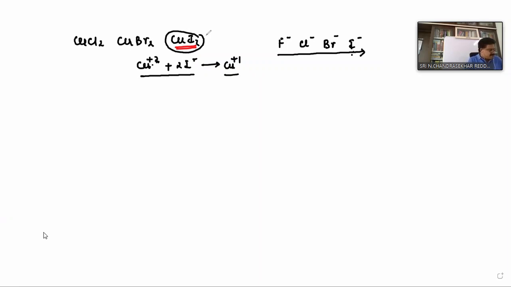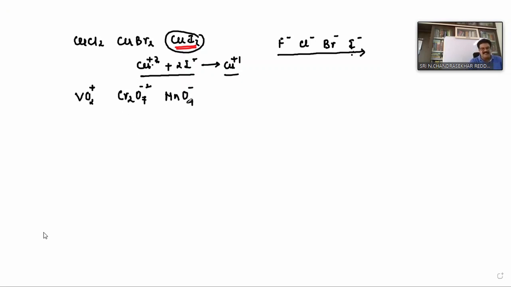Now here it has given, suppose VO2+, these are called oxo ions. VO2+, next Cr2O7 2-, next MnO4-. These are called oxo anions or oxo ions.